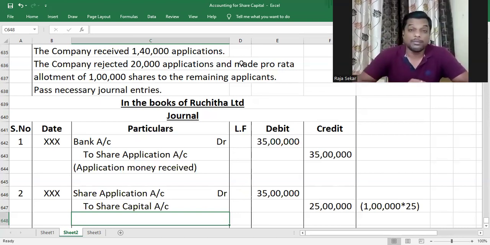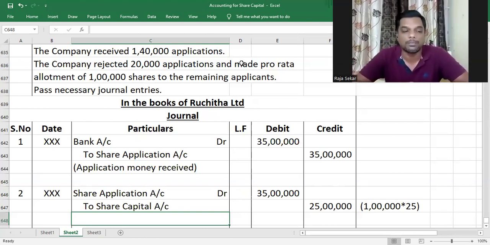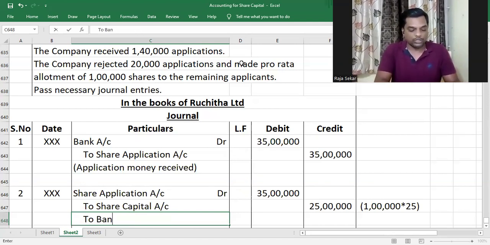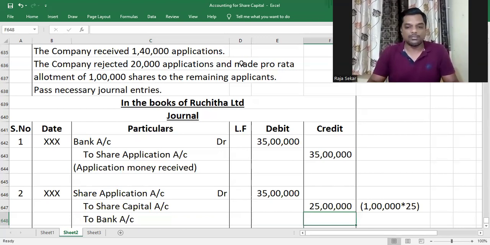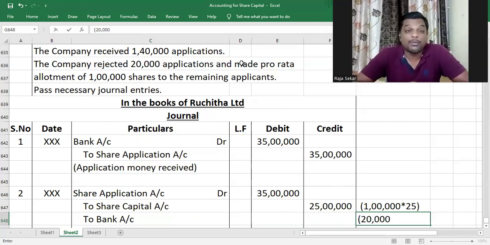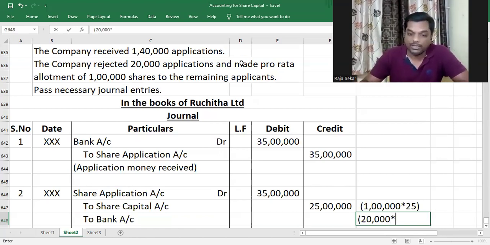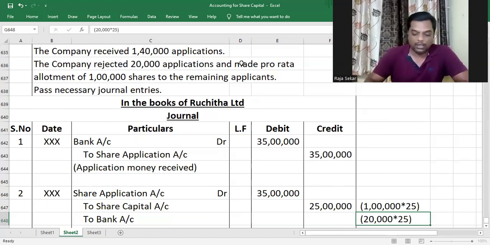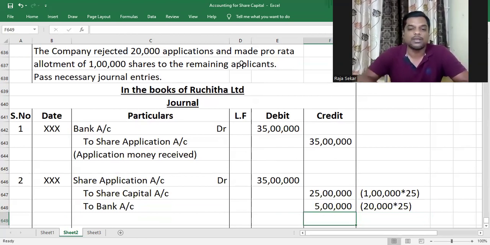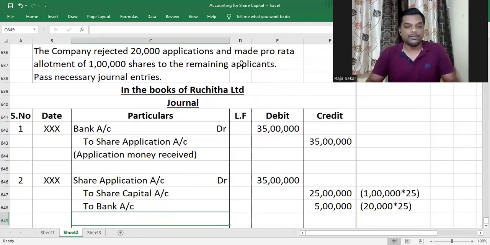No pro rata allotment has been made on them. They have been outright rejected. Those people are not going to be shareholders of this company anymore. If you're rejecting applications outright, then what are we supposed to do? We have to refund the application money on the 20,000 applications. And therefore, in the refunding amount, bank account reduces. Bank is an asset and it decreases. You have to credit it. So bank account will be credited with 20,000 into 25, that is the number of applications rejected multiplied by the application money received on those rejected applications. So that will be 5 lakh.